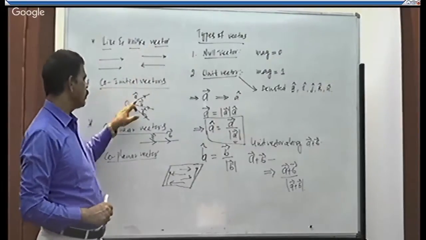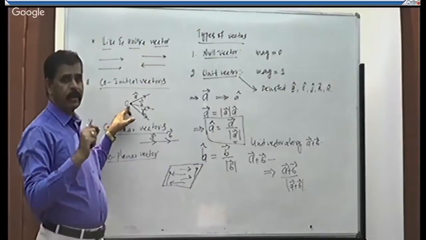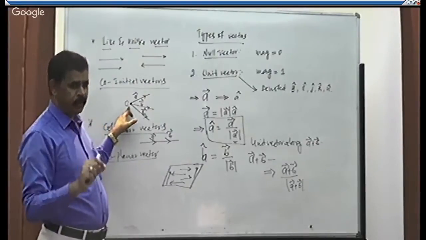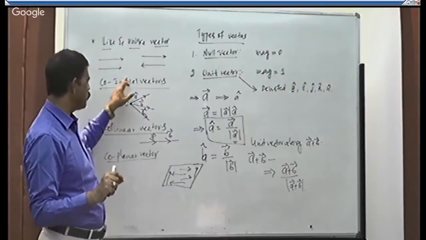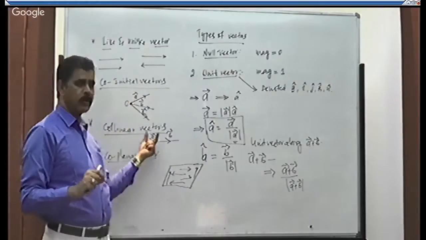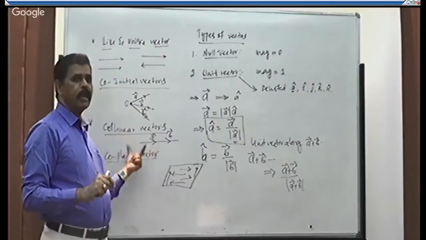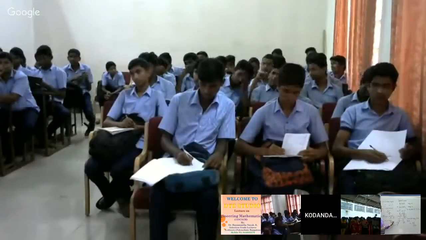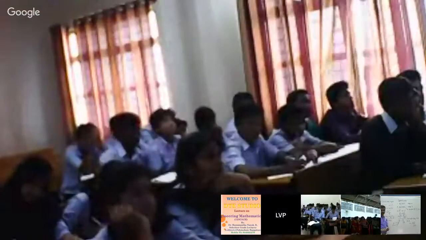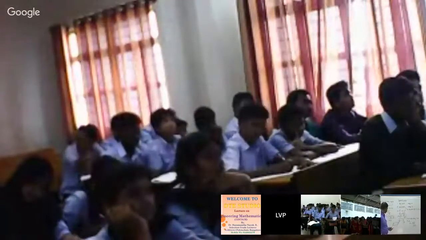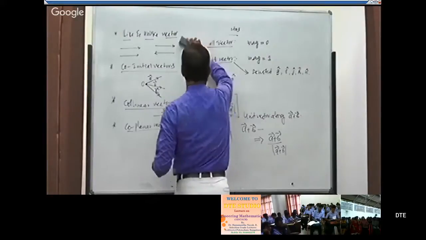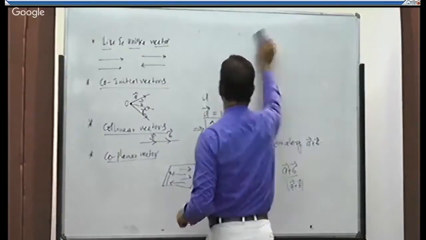Co-initial vectors have their initial points at the same place. Collinear vectors lie on the same line. Coplanar vectors lie in the same plane. So these are some of the important types of vectors.